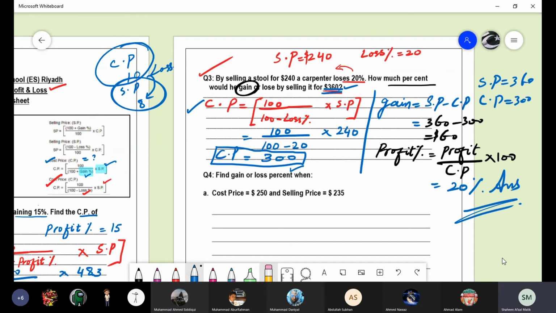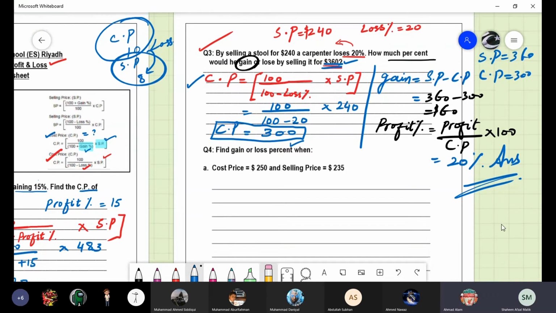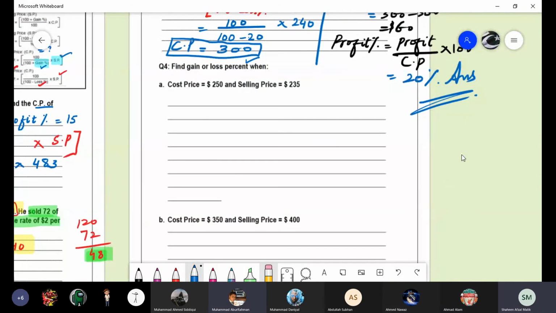Yes, boys, done with this question? Yes, ma'am. Now question 4 is a very simple question. You have to find out the gain or loss percentage. Values are already given to you. You have the cost price, you have the selling price. By looking at them, can you tell me whether you are in profit or in loss? Loss. We are in loss. Selling price is less than cost price.